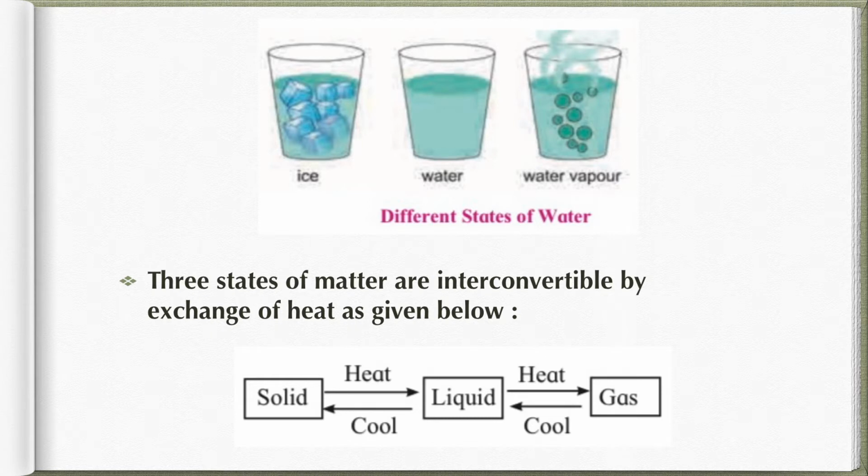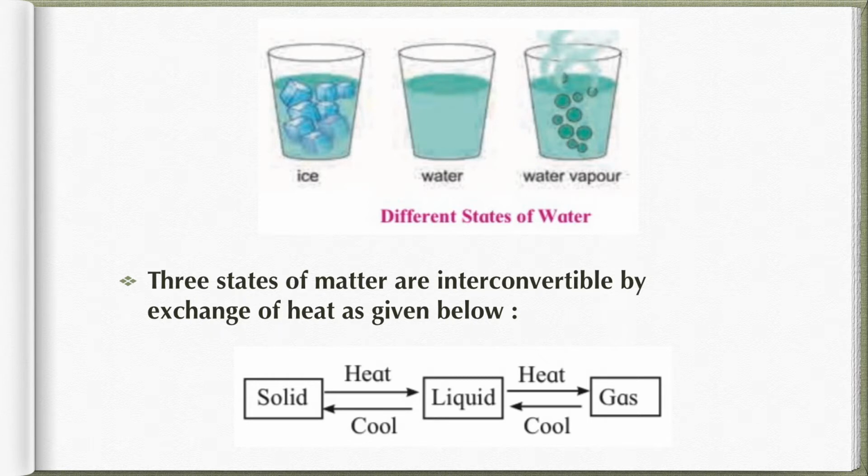Now these three states of matter are interconvertible by exchange of heat, as you can see in the diagram. That is, solid when heated will convert into liquid. Similarly, liquid when heated will go into gas. And when the reverse takes place, that means if gases are cooled down they will turn into liquid. When liquids are cooled down again they will go into solid. So you can easily take the example of ice, water and water vapor.